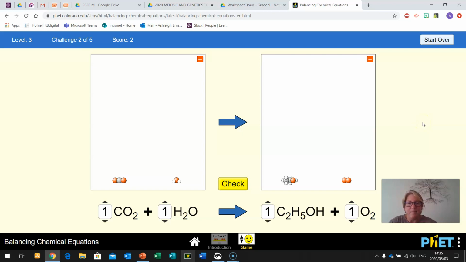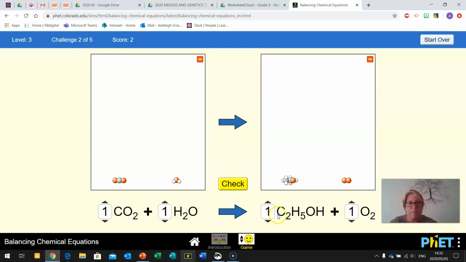And we just have a look at the elements that are reacting. So we have carbon, oxygen, but just be aware that oxygen does appear twice, and we have hydrogen. Here we have carbon, we have oxygen, it appears twice, and hydrogen appears twice. So if we have a look here, we have one carbon atom, and here we have two carbon atoms.